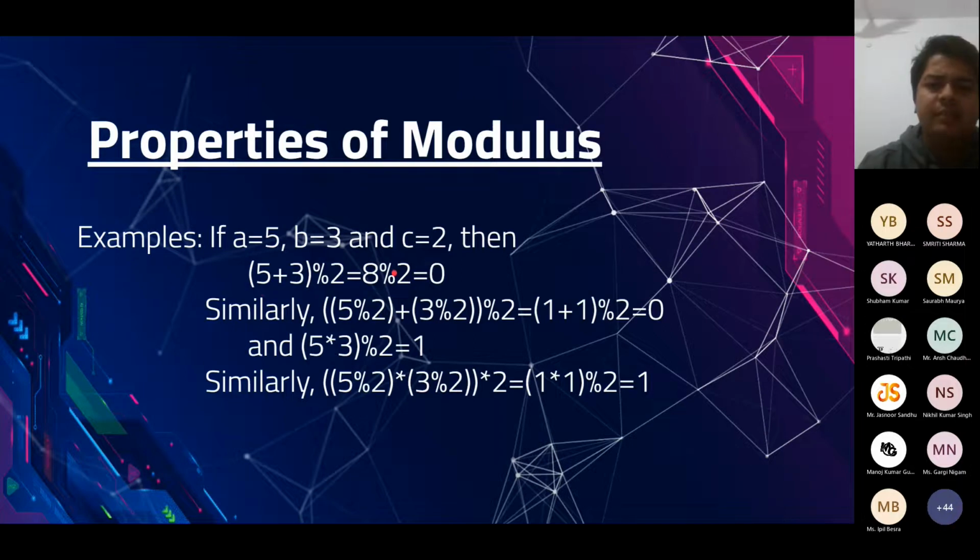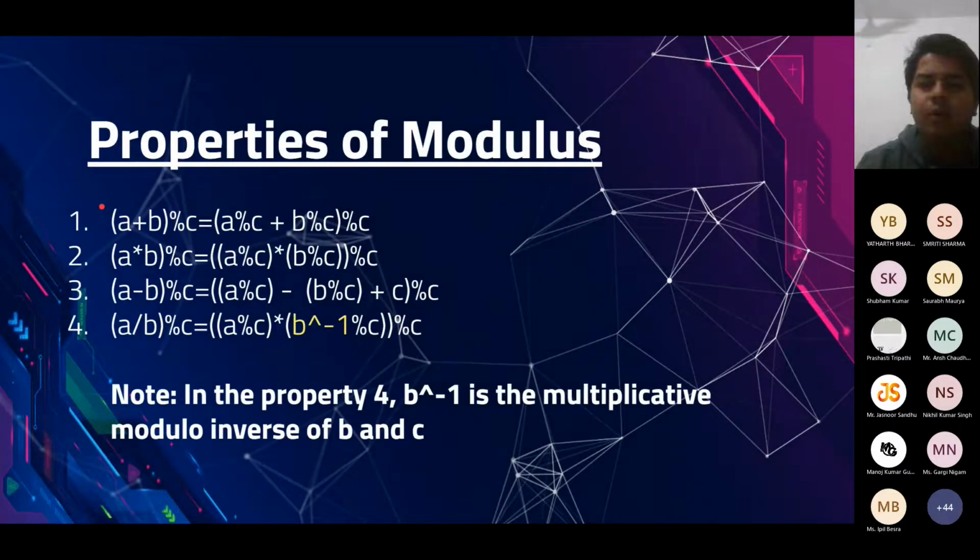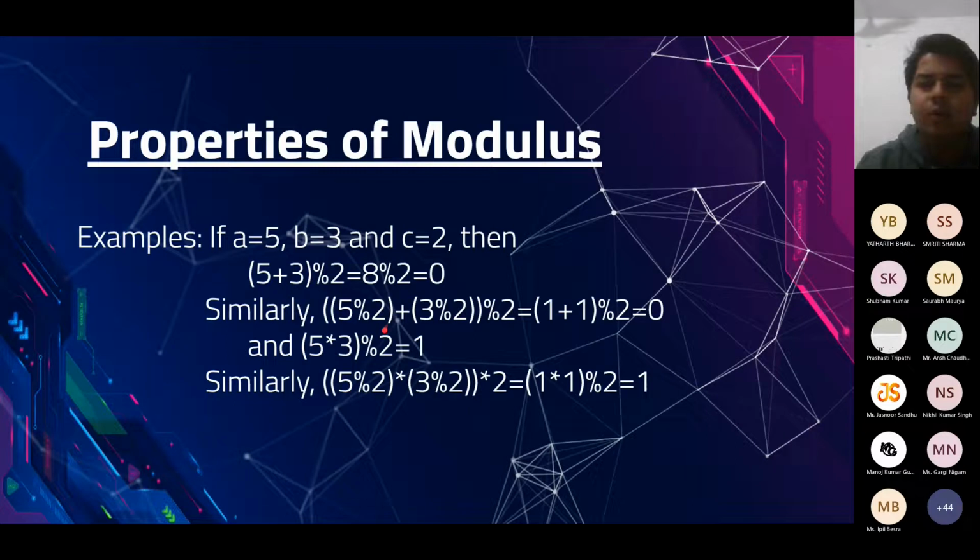So here we have some simple examples. Like we say 5 plus 3 mod 2. One way of calculating is to firstly add 5 and 3, you get 8. 8 mod 2 is 0. The other way is to bring this mod 2 inside, like what we studied in the first formula. So you can also write it as 5 mod 2 plus 3 mod 2, all mod 2, which is 1 plus 1 mod 2, equal to 0.